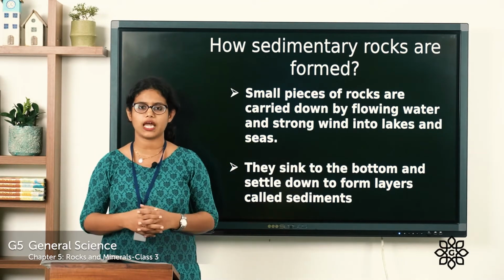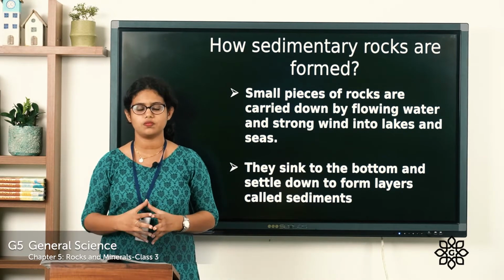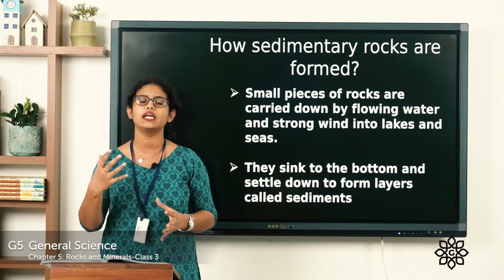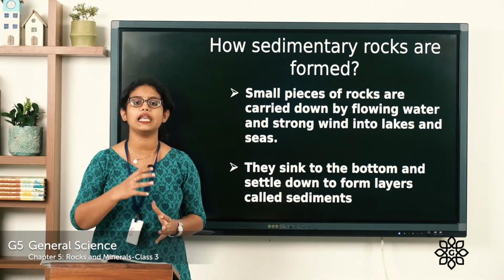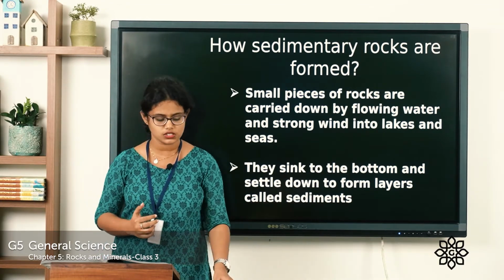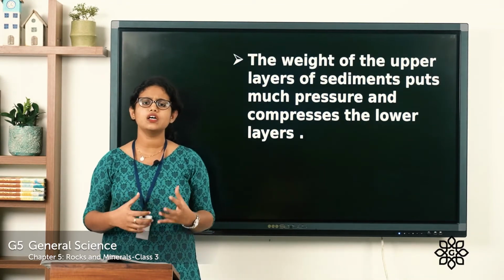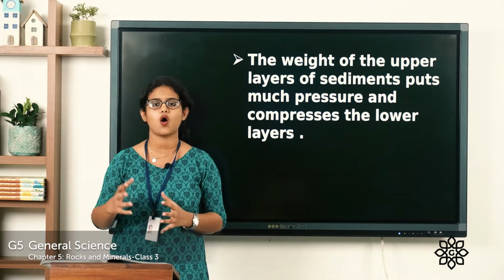What happened after that? These rock particles got sunk to the bottom of the lake or the ocean. And they formed layers, called the sediments. After years passed, more and more layers formed.